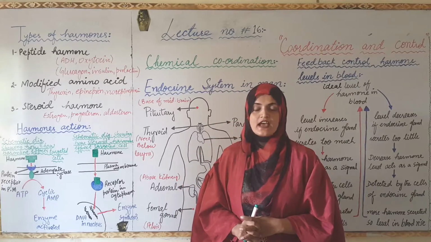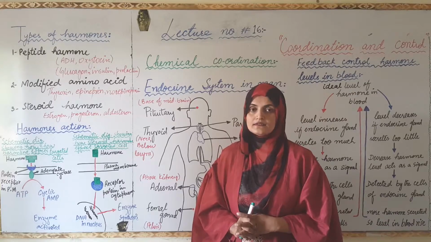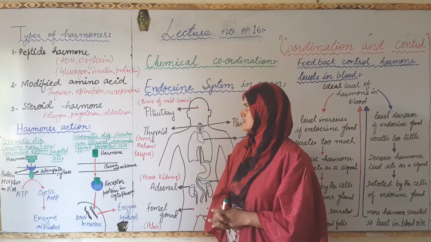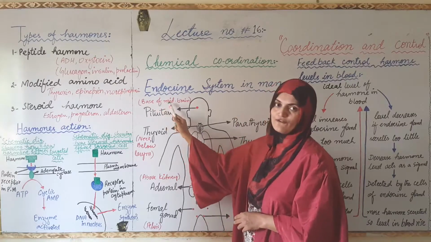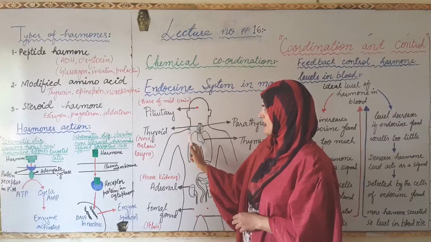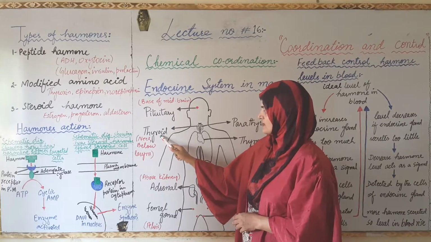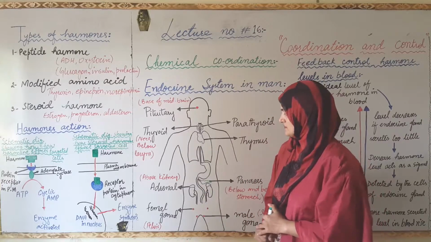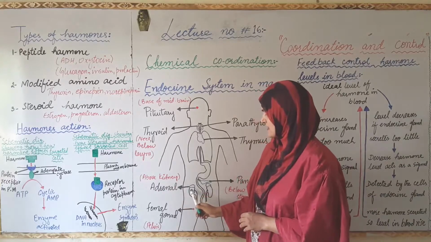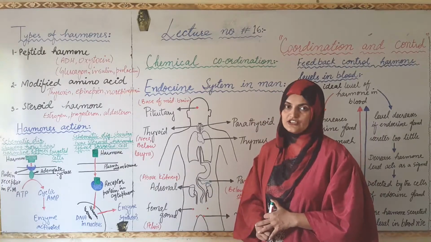There are various types of endocrine glands present in the human being, including the pituitary gland that is present at the base of the midbrain. Another gland present in the neck region is the thyroid gland. The adrenal gland is present above the kidney, about which we have studied in excretion.